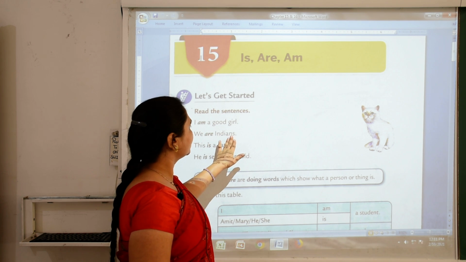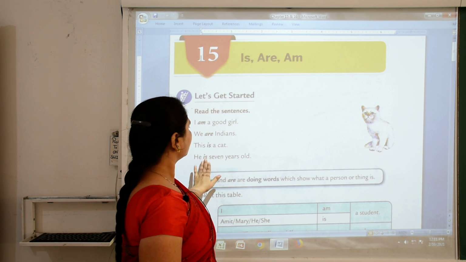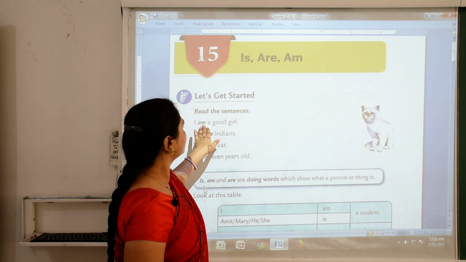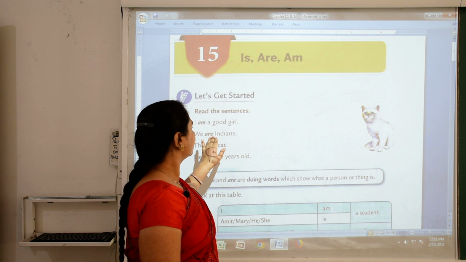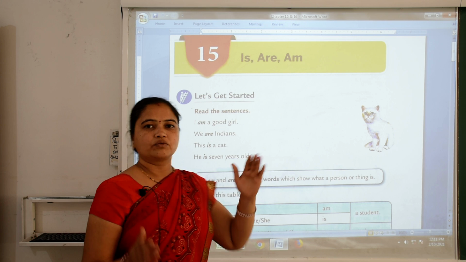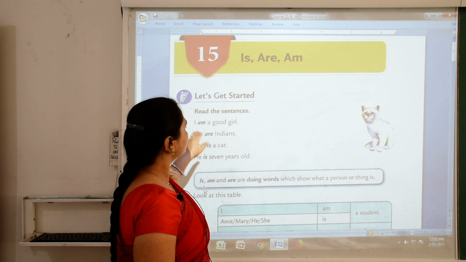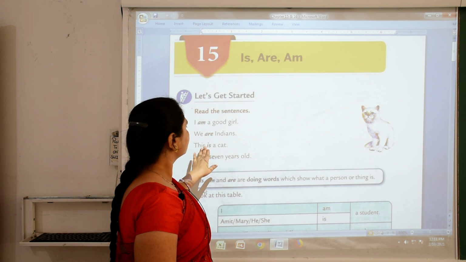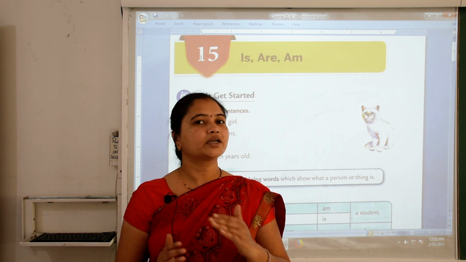We are Indians. This is a cat. He is 7 years old. Here we use am with I, and here are is used with we. We is a plural word, so we use are with we. And is, we use with singular naming words.